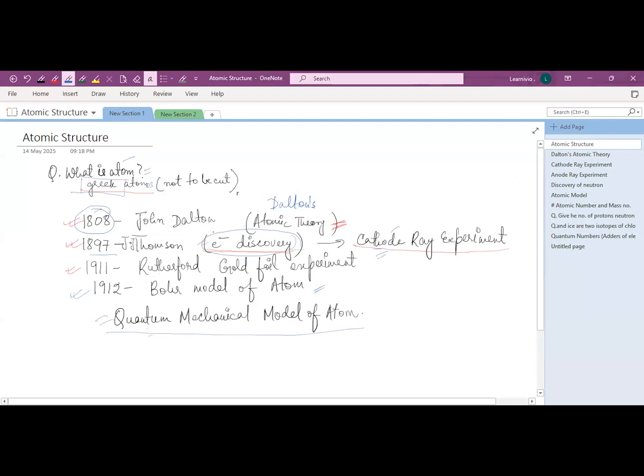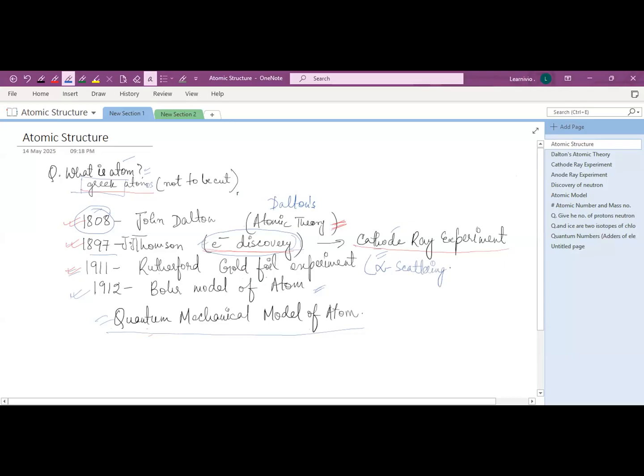After the electron discovery, in 1911, Rutherford performed an experiment known as the Rutherford gold foil experiment, or the alpha particle scattering experiment.